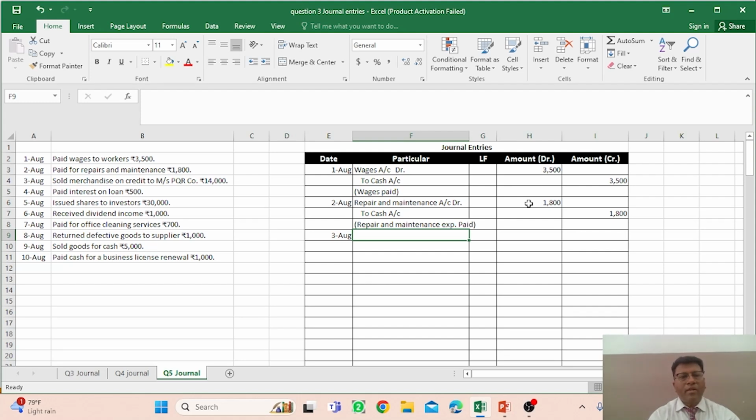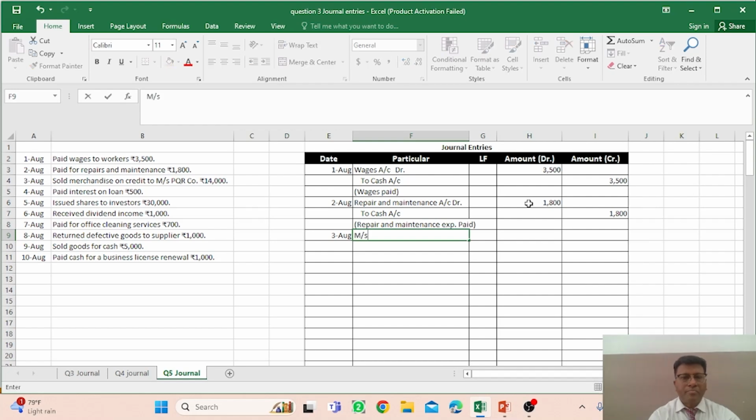Messrs PQR company is the purchaser of your product, so on credit you are selling the goods, the cash is not involved, and in such a transaction you have to mention the party's name, because it is clearly mentioned in the question that Messrs PQR company is involved in the transaction. So what would be the entry?